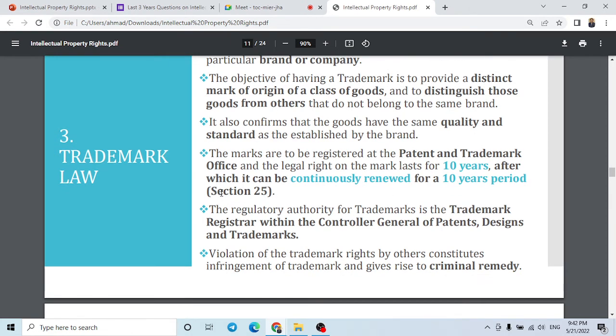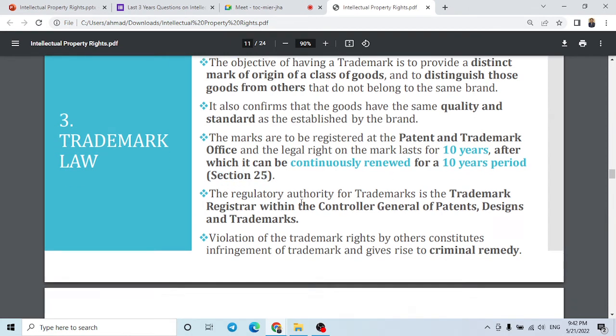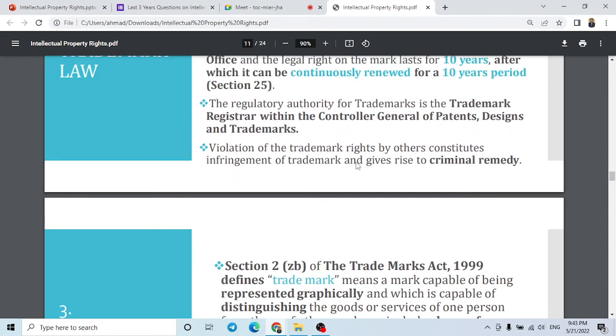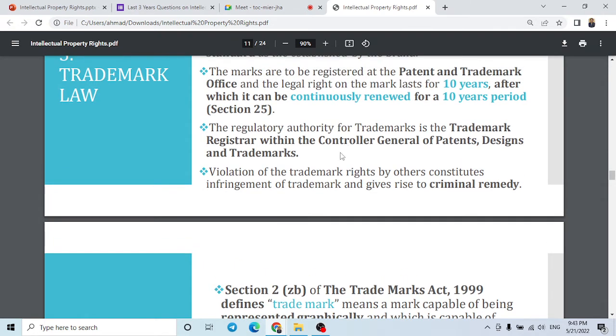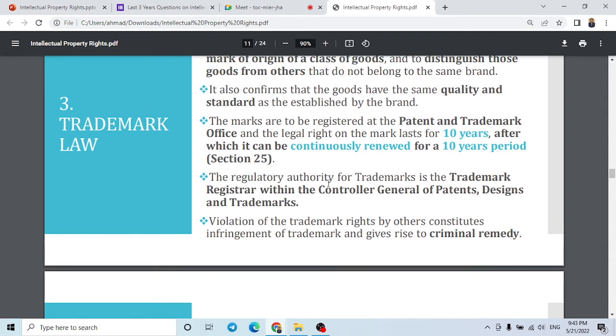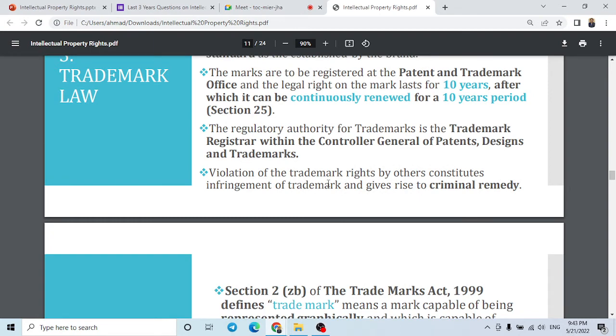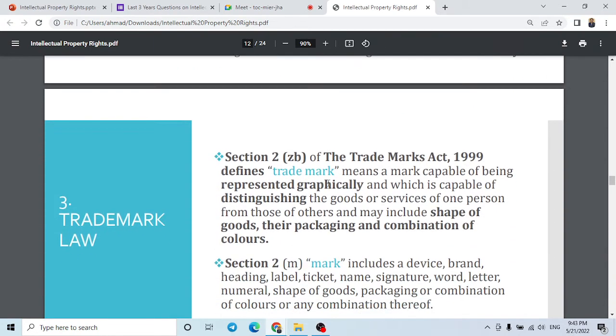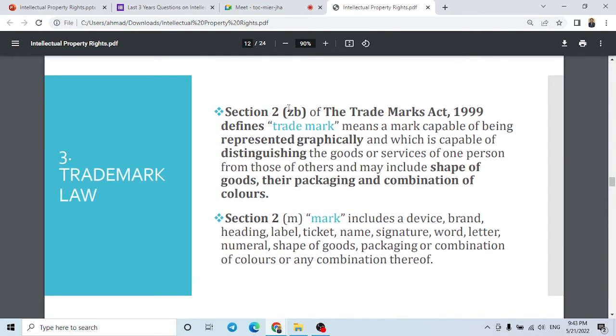It is written in section 25 of the Trademarks Act 1999. If anyone is violating this, there can be a criminal remedy. I mean, the company will get a criminal remedy if someone is infringing or violating the trademark rights.